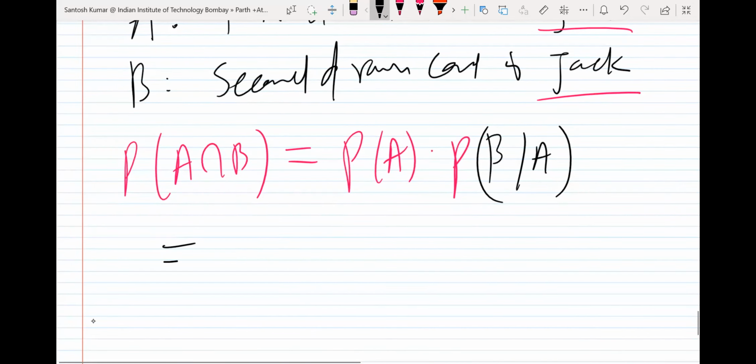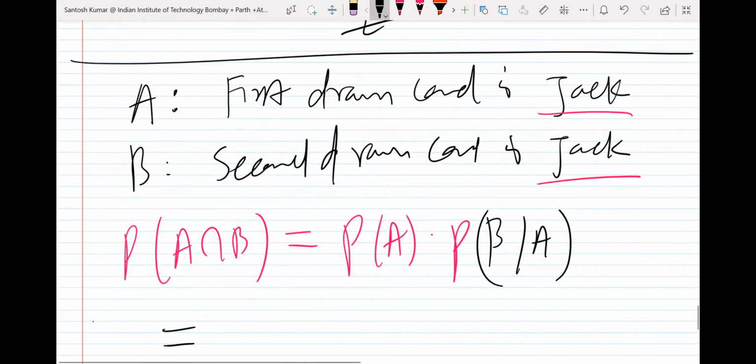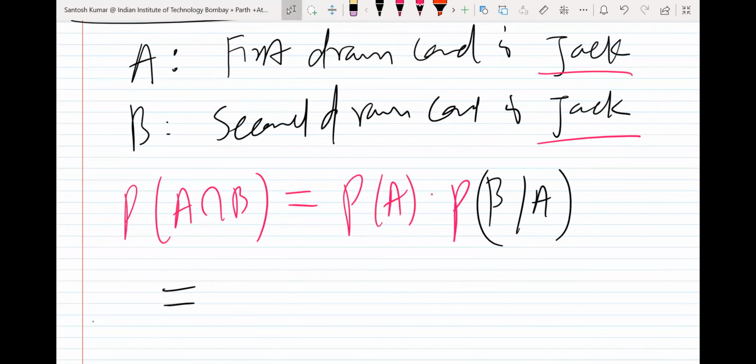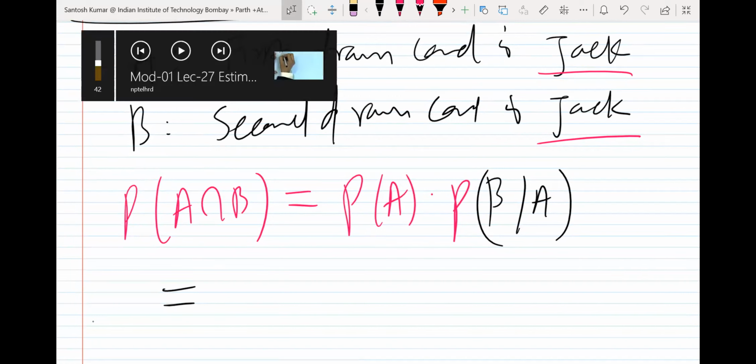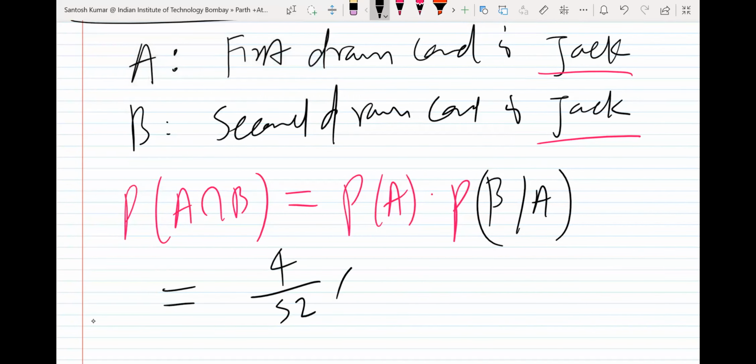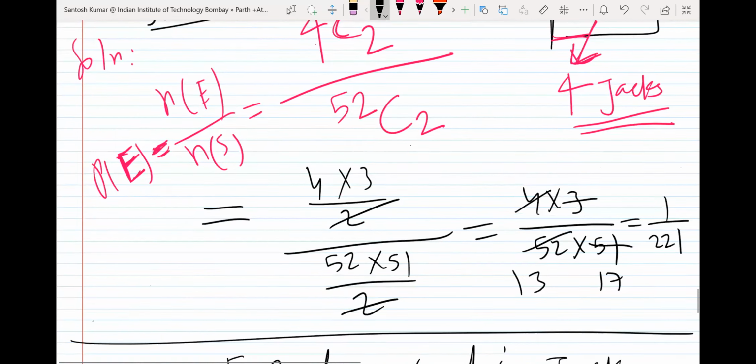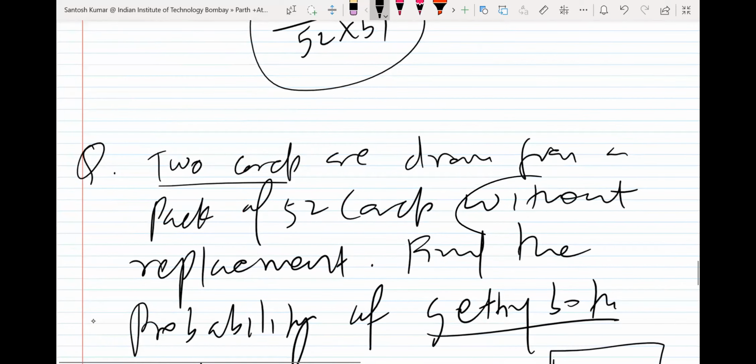So what is probability of A? A means one card I'm drawing, there are 4 jacks out of 52. And now second card you want jack, but the question was without replacement.